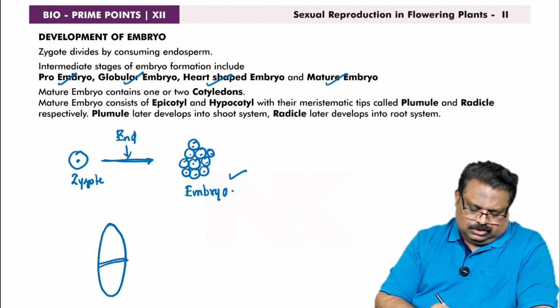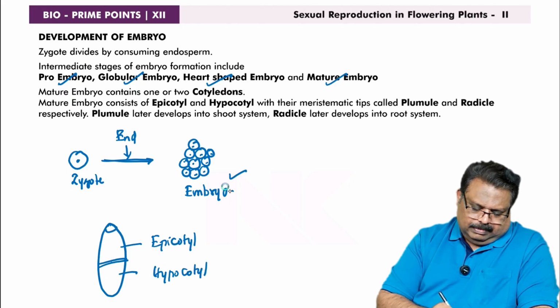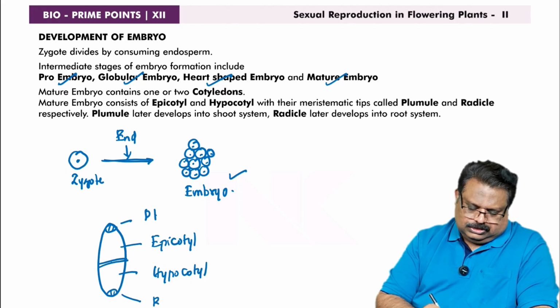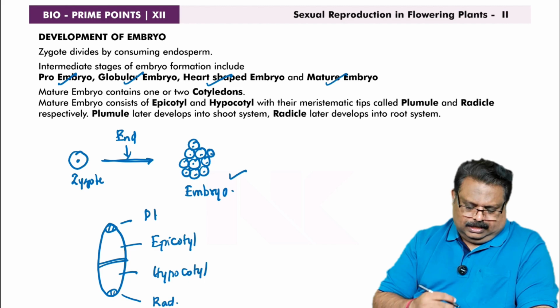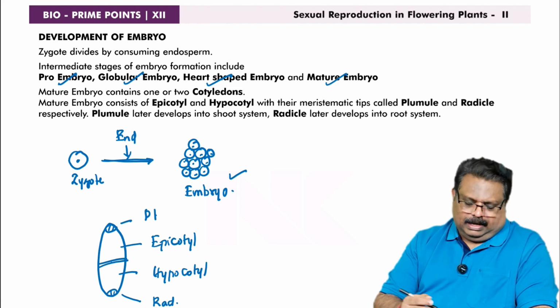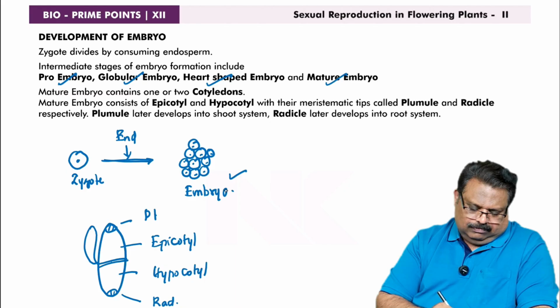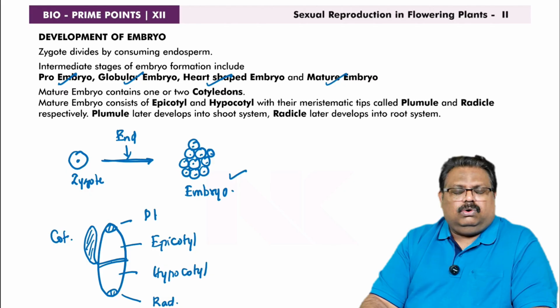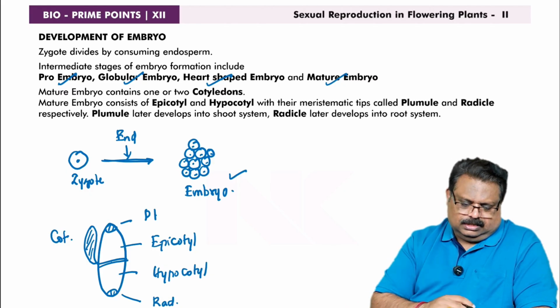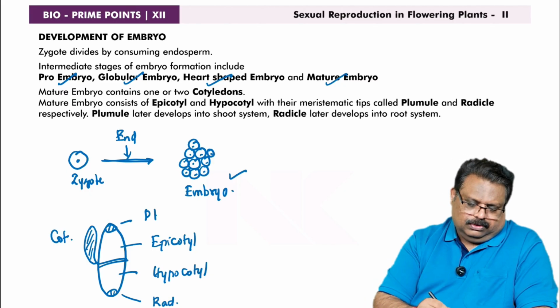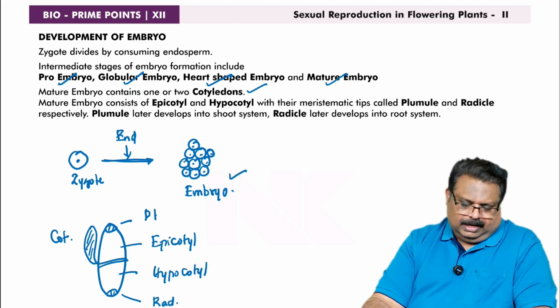It has 2 regions. The upper part is called epicotyl. The lower part is called hypocotyl. The meristematic tip of the epicotyl is called plumule. The meristematic tip of the hypocotyl is called radicle. Then, for the development of embryo into a young plant, food materials are stored in leaf-like structures called cotyledons. There may be a single cotyledon in monocot, 2 cotyledons in dicot. Anyway, these are the structures of embryo. So, a mature embryo contains 1 or 2 cotyledons depending upon the nature of the plant.